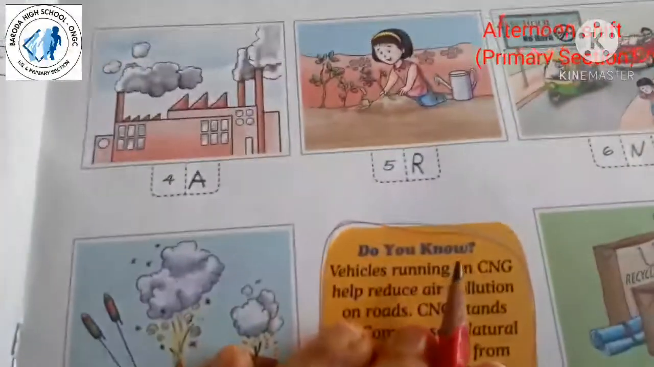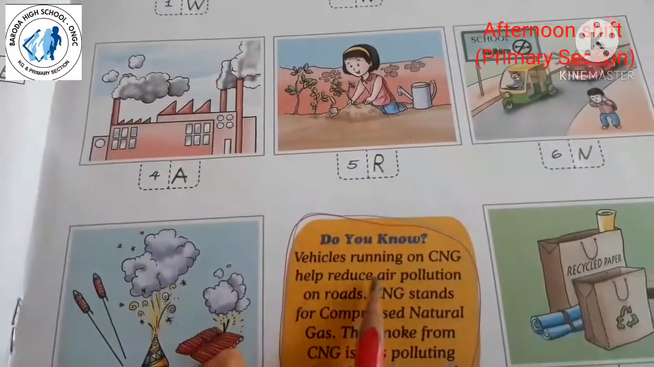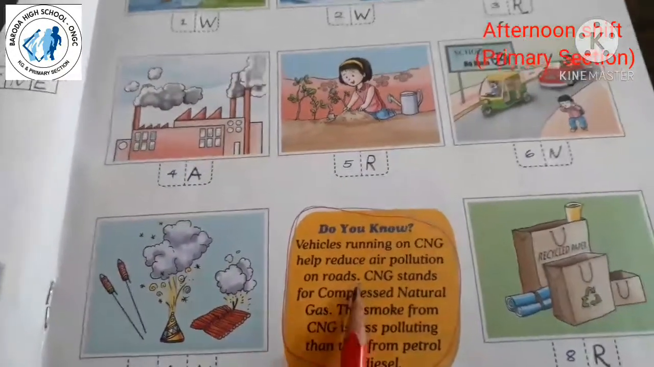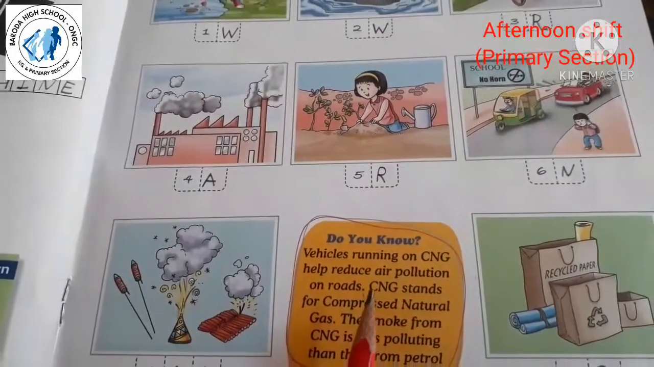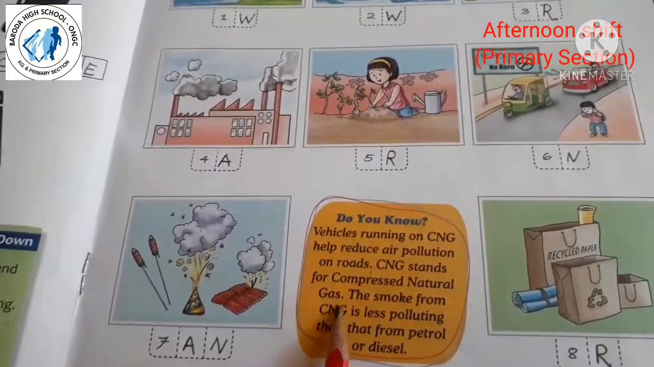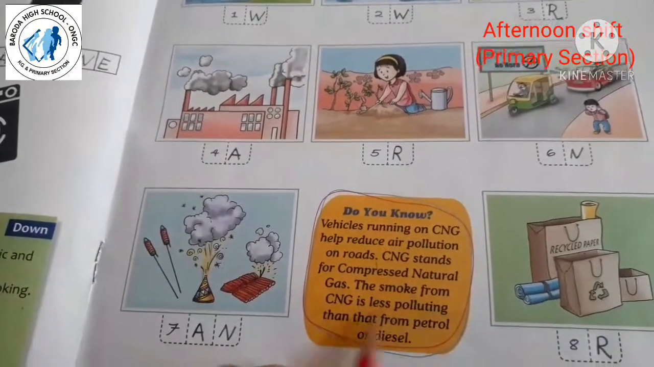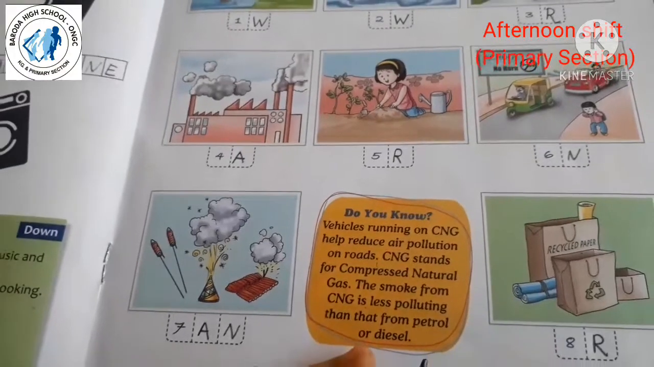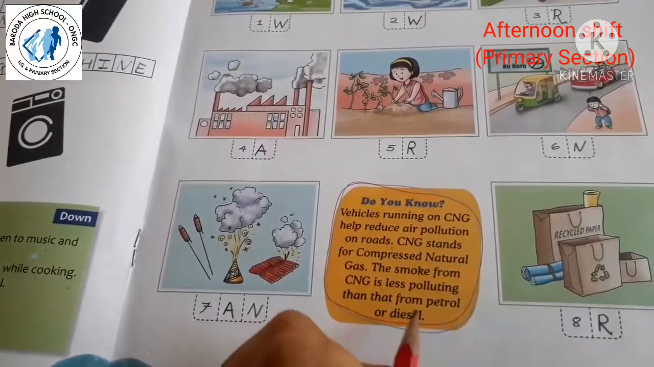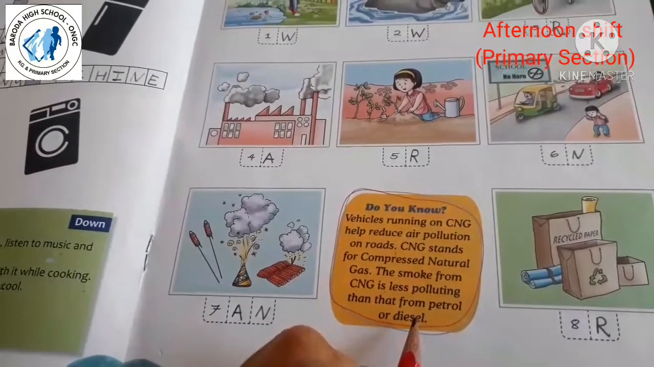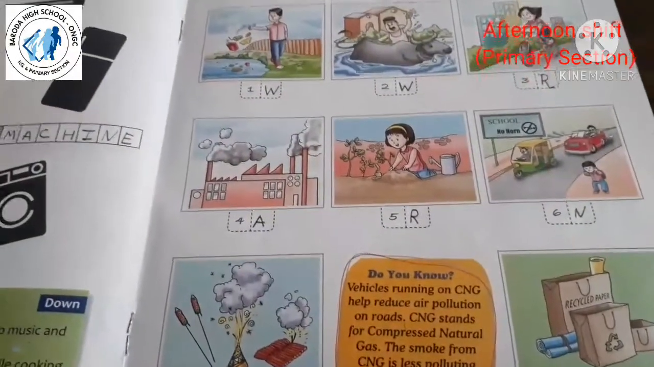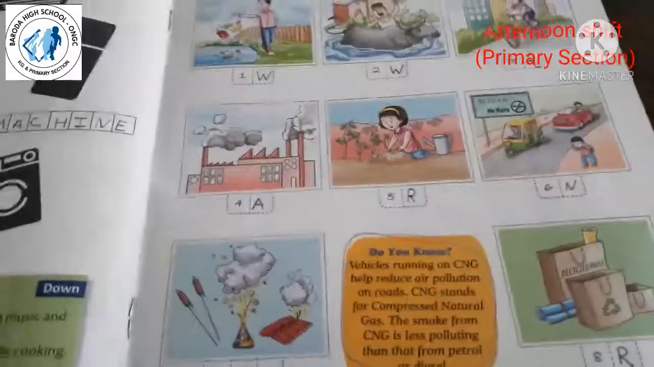Now see, do you know what is here? Vehicles running on CNG help reduce air pollution on the road. Right now we can see that many vehicles run on CNG. CNG stands for compressed natural gas, right? So the smoke from CNG is less polluting than from petrol or diesel. So the vehicle runs with the help of CNG. They are helpful to reduce air pollution on the road. So keep that in your mind and complete this page like this.